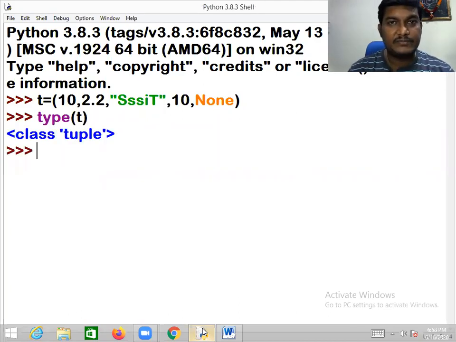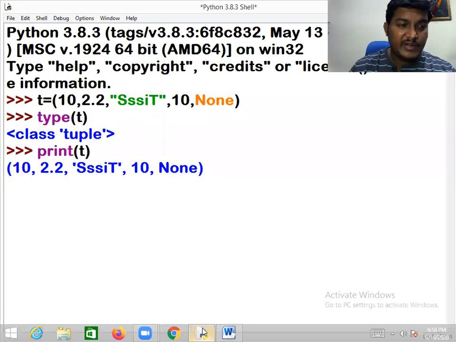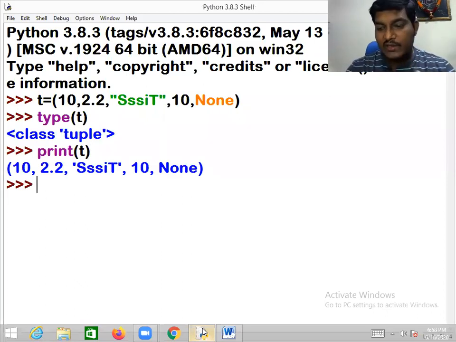Wonderful. Insertion order is maintained. If you print t, you will get the same order. Whatever order you have given to the objects, the same order you will get in the printed values. So, my dear friend, is indexing possible?